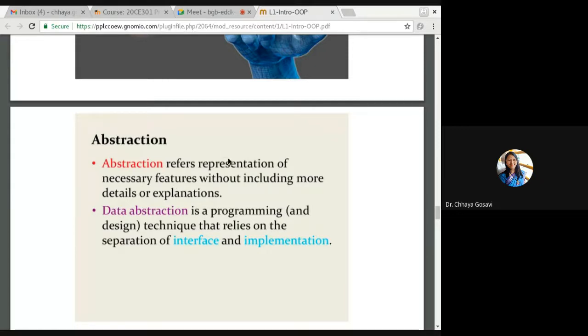So abstraction is the representation of necessary features without including more details or explanation. Abstraction is very, very useful. Whatever the user needs, you should not ask the user to go through multiple manuals to work on your project. So your project must be user friendly.